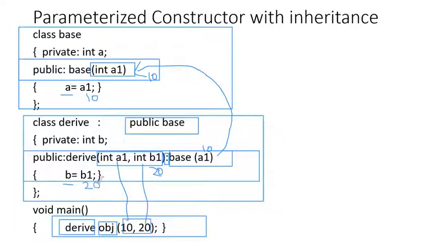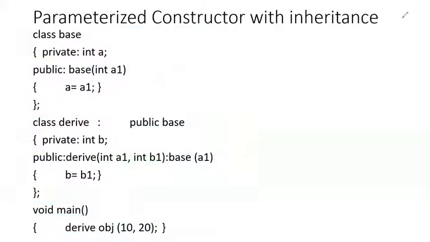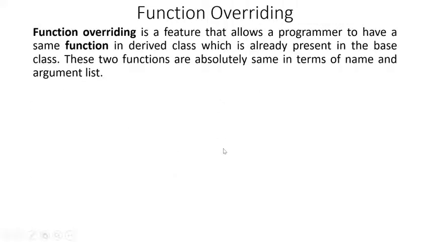So what we have seen in this section is how we can accept the parameters to the constructor of the derived class and how we can pass the arguments from the derived class constructor to the constructor of the base class. I hope that this concept is clear to you and you can use this concept in your programs.